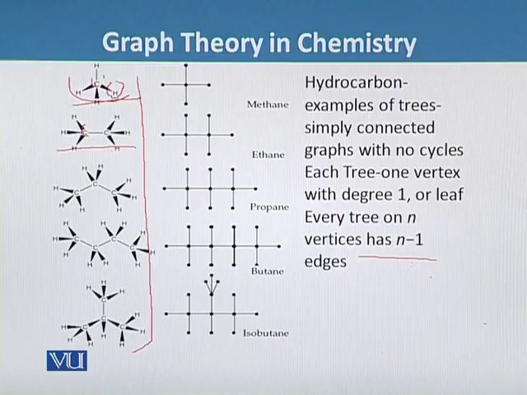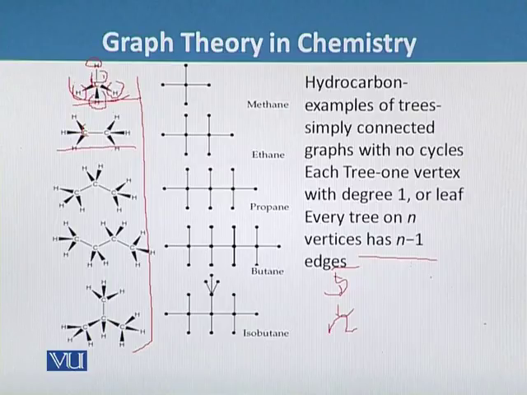This H is one vertex, this is the second, third, fourth, and C is the fifth vertex. So the number of vertices is 5, and we represent 5 as n, and from this n we can calculate the number of edges, which is n minus 1, and it comes out to be 4. And we can see in this one that there are 4 edges.